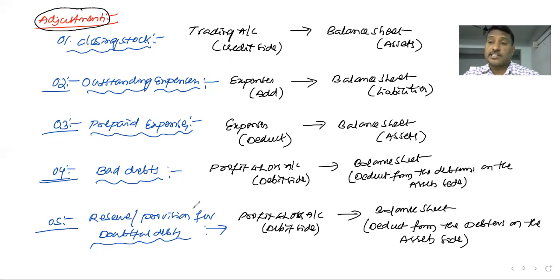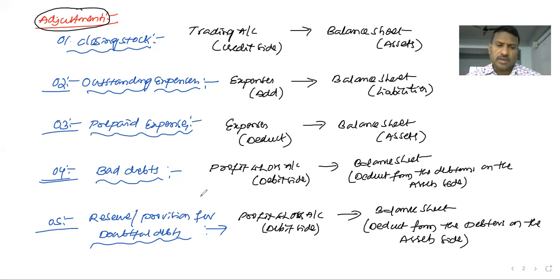Whatever information is inside the trial balance is recorded only one time in the final accounts. When it is outside of the trial balance, that is called adjustments. Outside information of the trial balance is recorded twice in the final accounts.